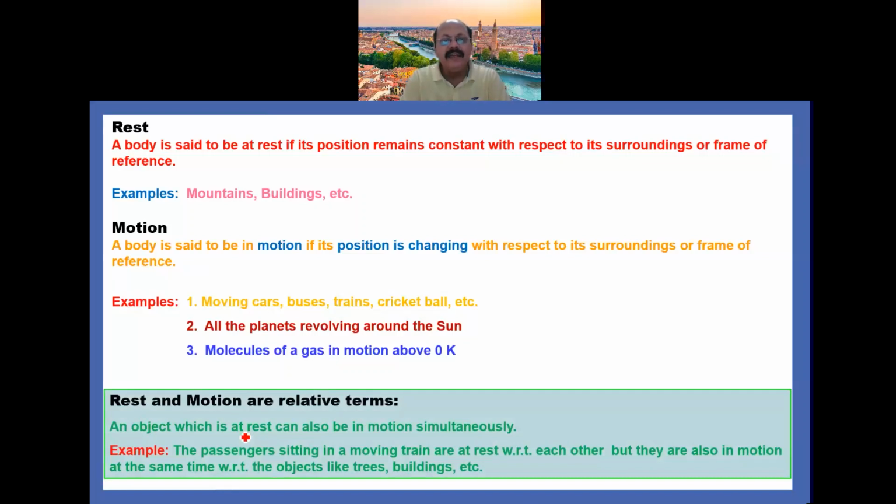Now we say that rest and motion are relative terms. It means an object which is at rest can also be in motion simultaneously.